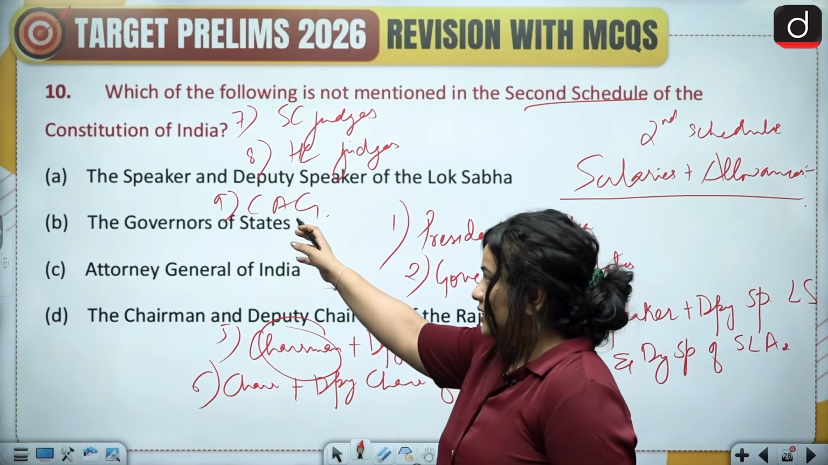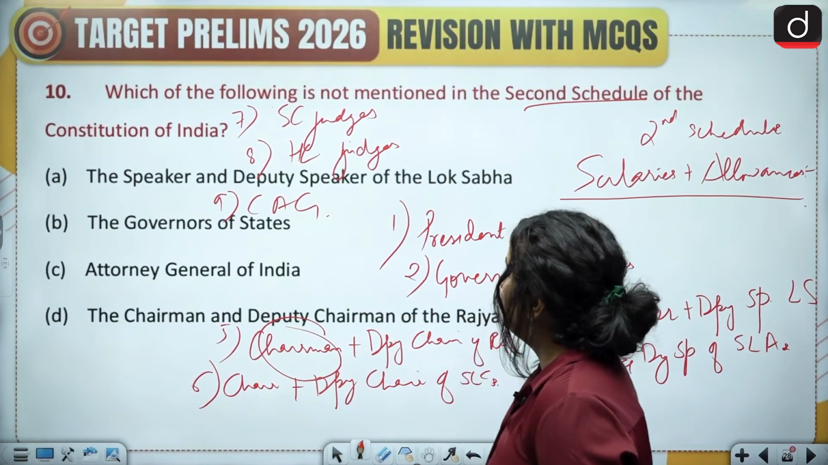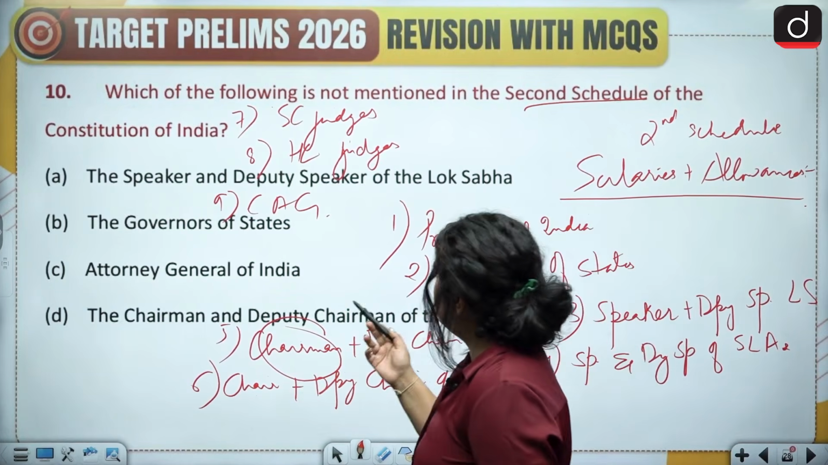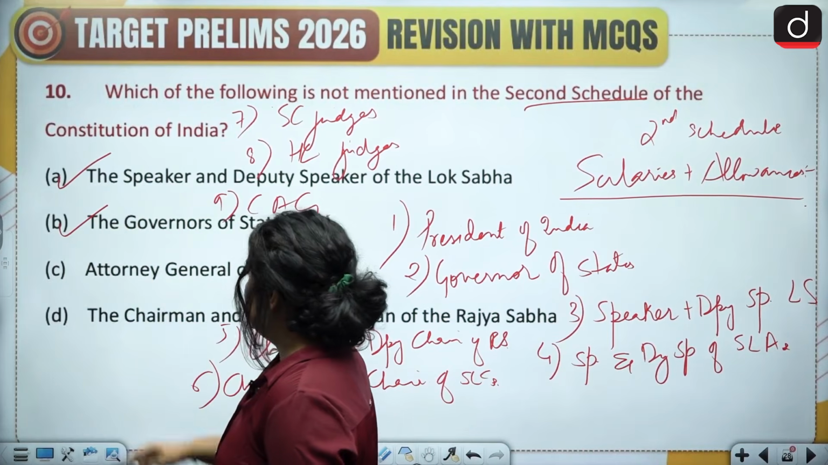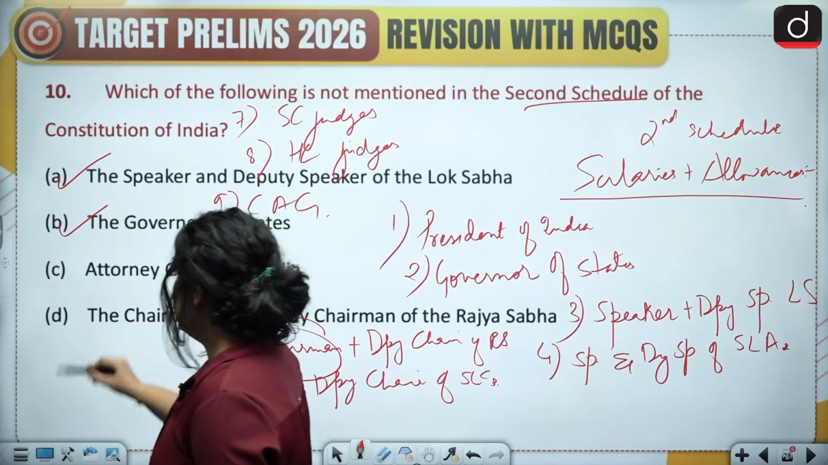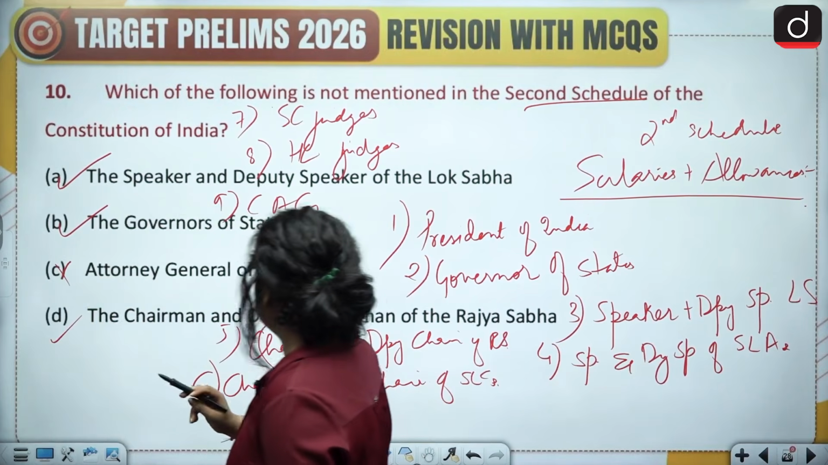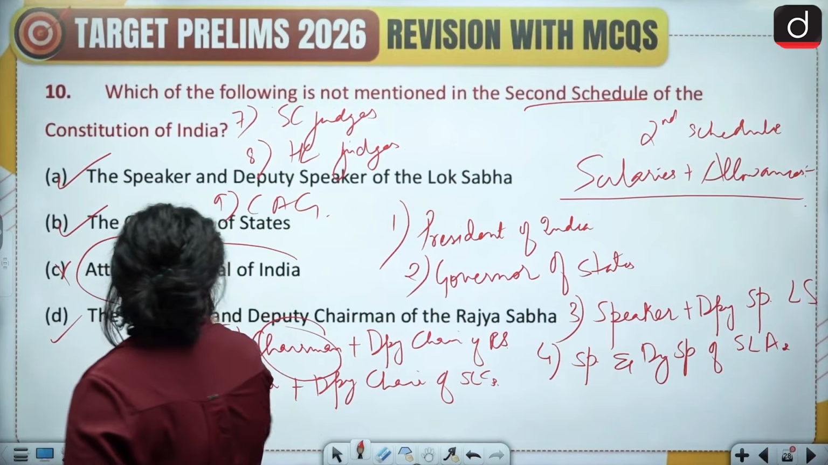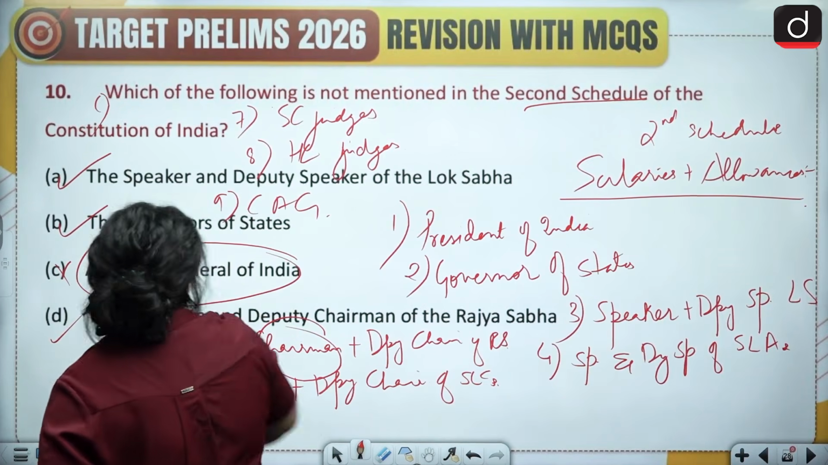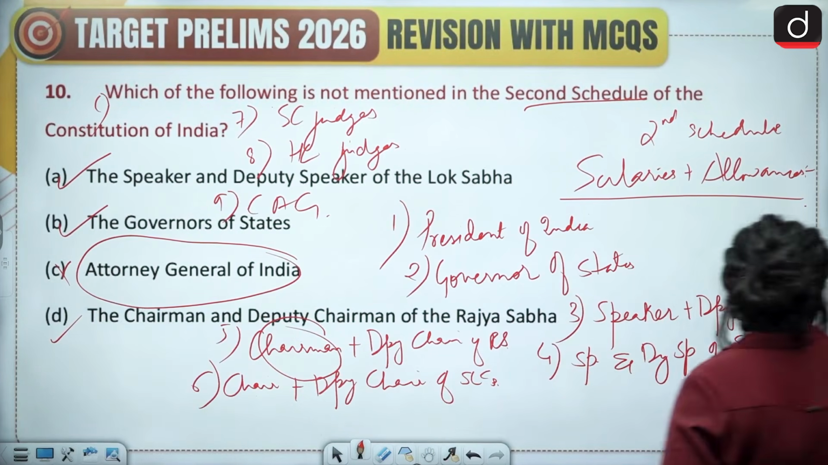Does the second schedule mention the Speaker and Deputy Speaker of the Lok Sabha? Indeed it does. It also mentions the Governor of States. Does it mention the Attorney General? It doesn't. And finally, the Chairman and Deputy Chairman of the Rajya Sabha is also mentioned. So, since Attorney General is not mentioned, option C is your correct answer. I hope this is clear.